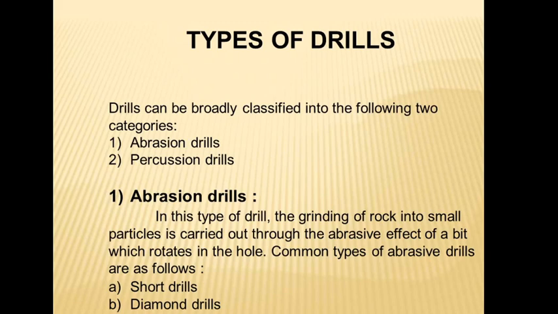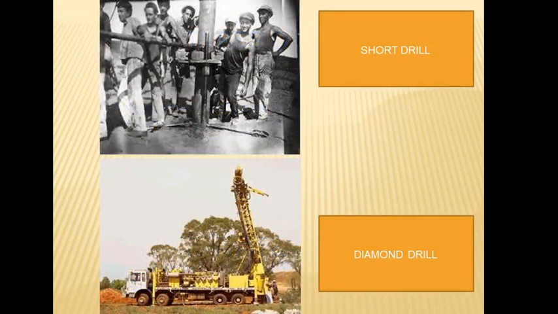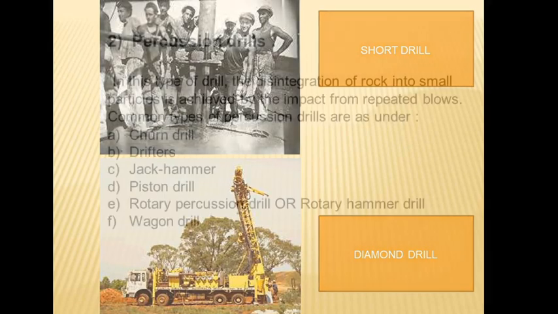So what is an abrasion drill? In this type of drill, the grinding of rock into small particles is carried out through the abrasive effect of a bit which rotates in the hole. Common types of abrasive drill are the shot drill and diamond drill.